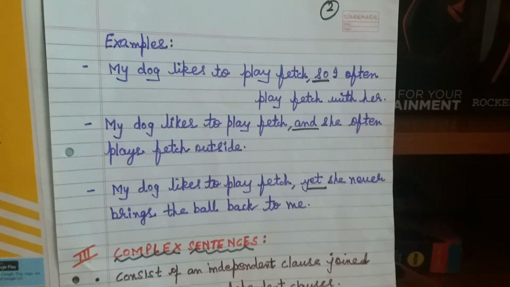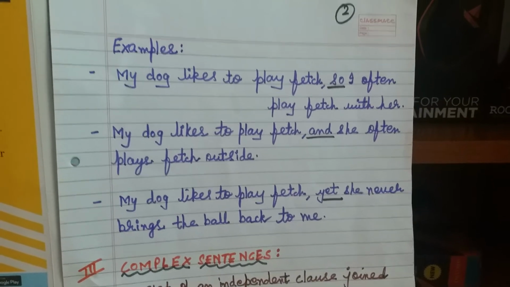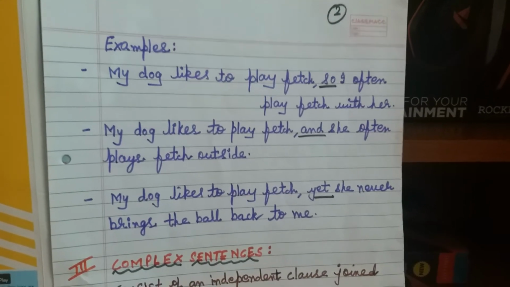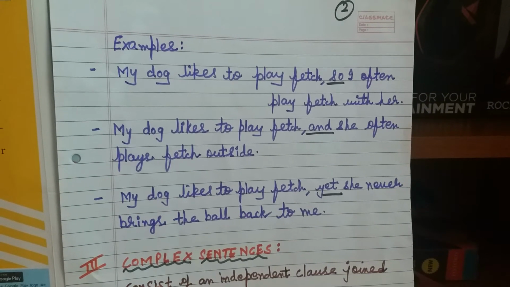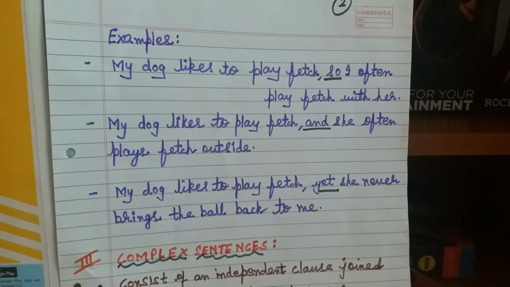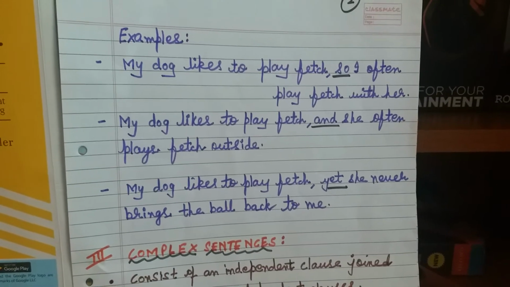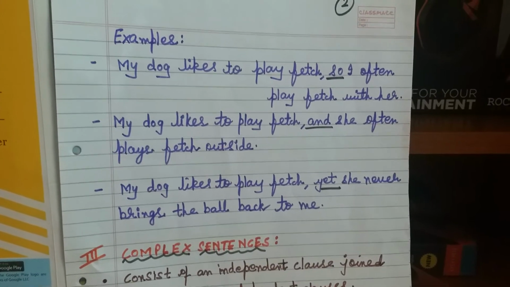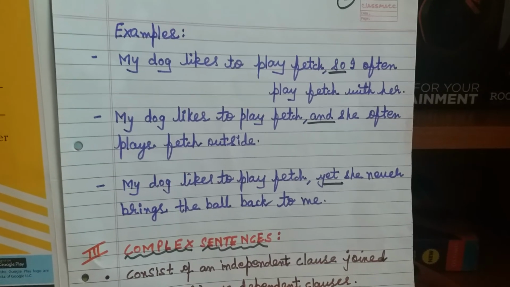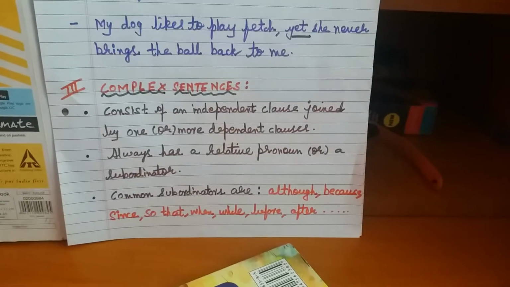So see, look at the underlined words here. Putting my camera very close so that you can look. I have underlined so, I have underlined and, and I have underlined yet. When we add these types of words in a sentence to coordinate or join, you might have studied in 7th standard also, and in many classes, this is called coordinating conjunctions. All right. Now come to the last one, that is complex sentences.